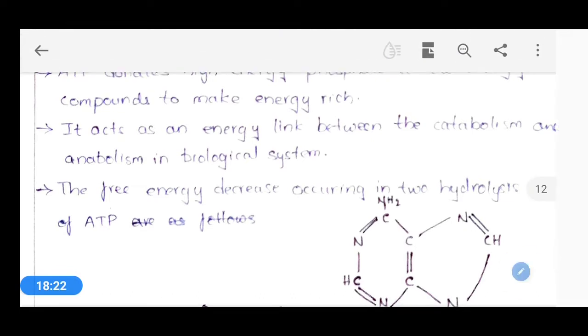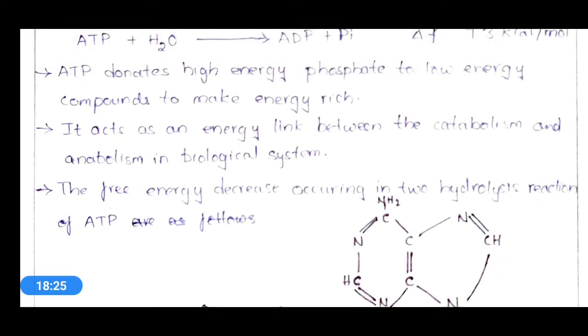Okay, by donating a phosphate group or by taking a phosphate group, this particular ATP will help catabolic and anabolic reactions in the biological system. So here we discussed the conversion of glucose to glucose 6-phosphate. It is a kind of anabolic reaction, and what happened here, ATP gave energy to the glucose, and in this manner in catabolism reactions also it will help.